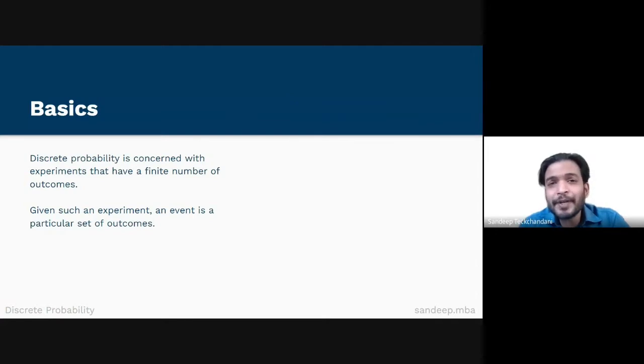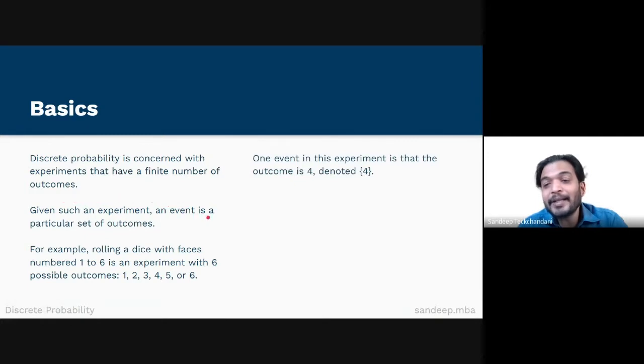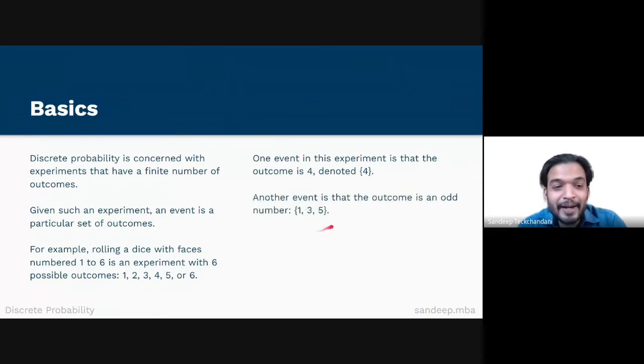Rolling a dice with faces numbered 1 to 6 is an experiment. That experiment has 6 possible outcomes. The 6 possible outcomes are the 6 numbers. They are 1, 2, 3, 4, 5, or 6. One event in this experiment is that the outcome is 4, and it is denoted by the number 4 in curly brackets. Another event is that the outcome is an odd number. The odd numbers are 1, 3, and 5 that are in these curly brackets.